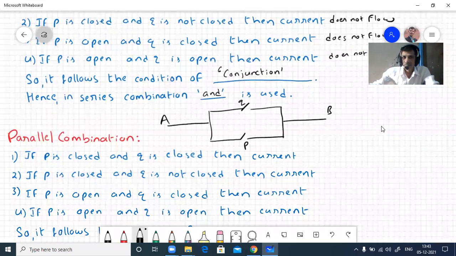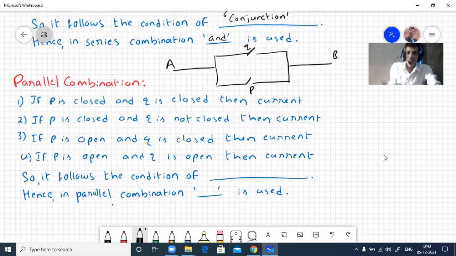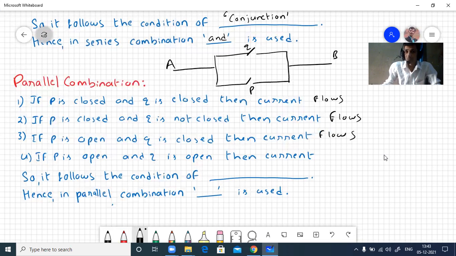Next, we'll see the parallel combination. Here two switches, P and Q, are in parallel. If P is closed and Q is closed, then the current flows. If P is closed, from the bottom side the current will flow. If P is open and Q is closed, from the top the current will flow. When both switches are open, then the current does not flow.